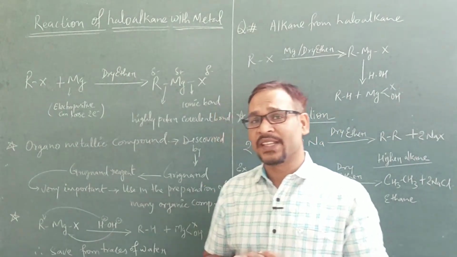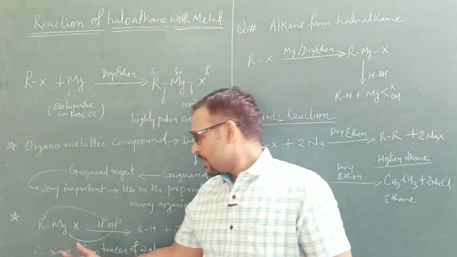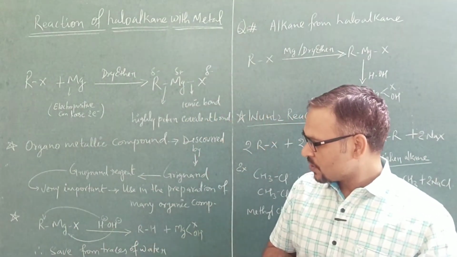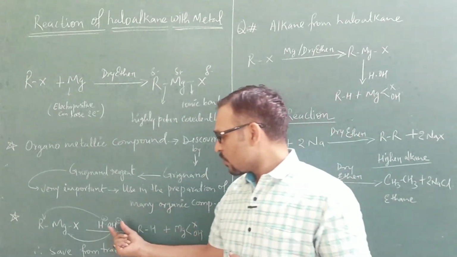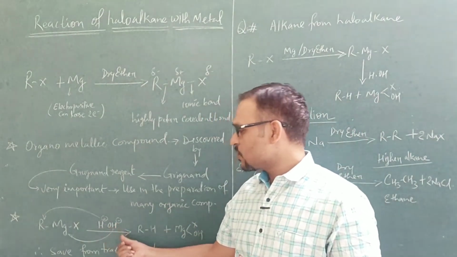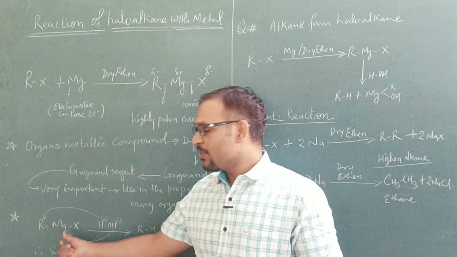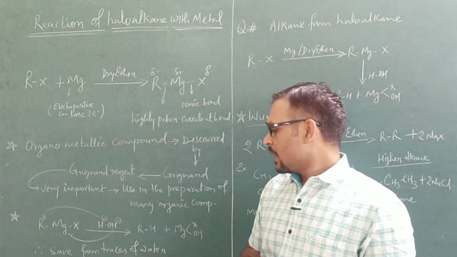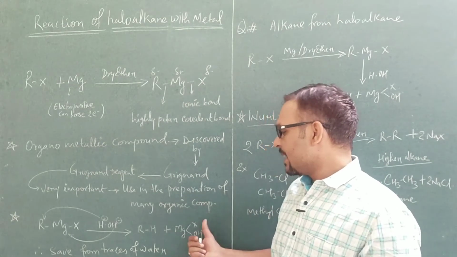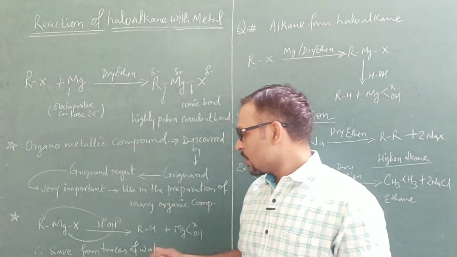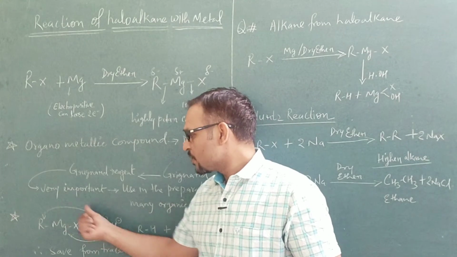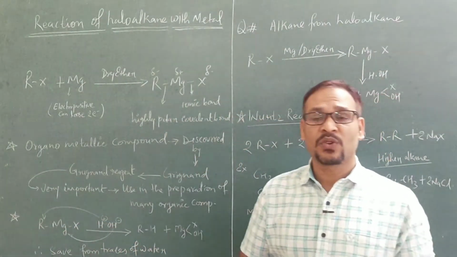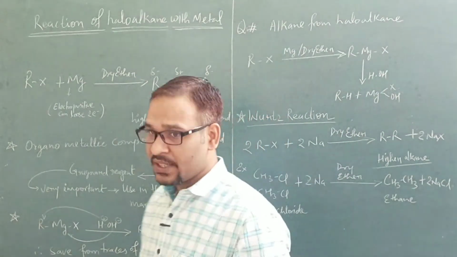How does this reaction take place? Let's see. When Grignard reagent is exposed to or comes into contact with water or moisture, the OH from the water attaches with the magnesium, since magnesium is a very electropositive metal, forming magnesium hydroxide halide. And what is left? H. H goes with the R and forms alkane. So that is why it has to be protected from traces of water, from moisture and all.